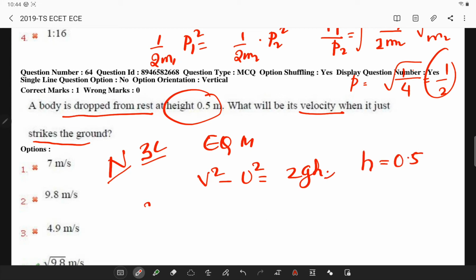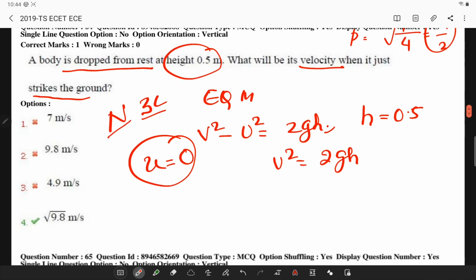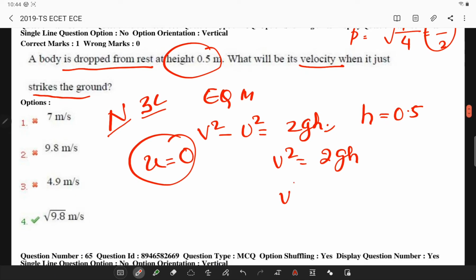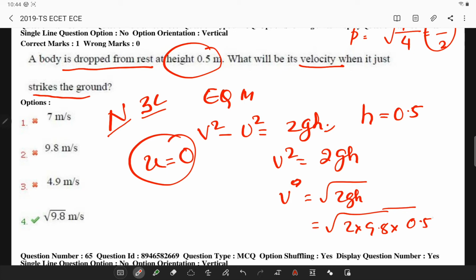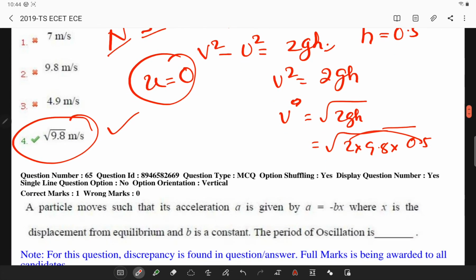Since it is a freely falling body, the initial velocity is 0, so v square is equal to 2gh. Now v is equal to root 2gh, or root of 2 into 9.8 into 0.5. 2 into 0.5 is 1, so v is root 9.8 meters per second.